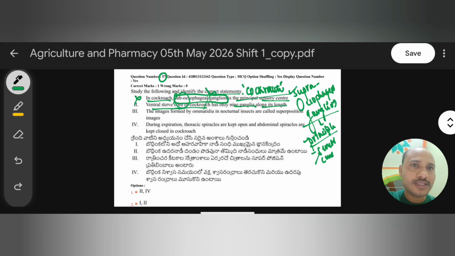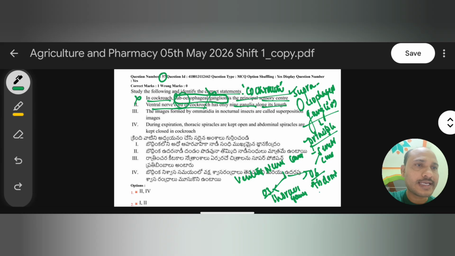Yes, this statement is right. Why? Because the ventral nerve cord contains 3 thoracic ganglia and 6 abdominal ganglia. So 3 plus 6 together make 9 ganglia.